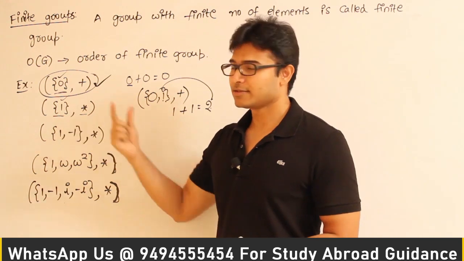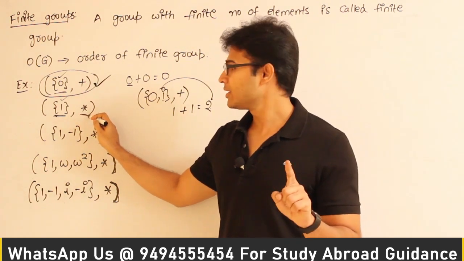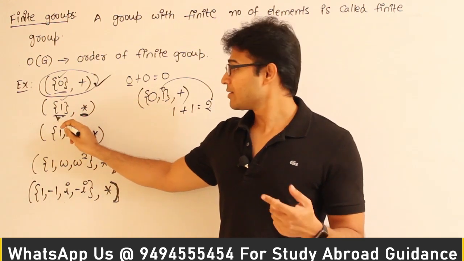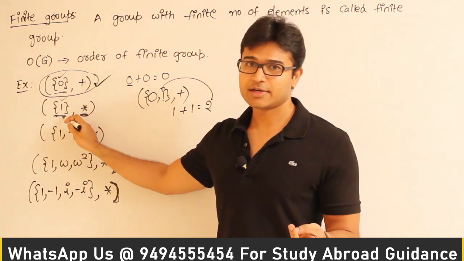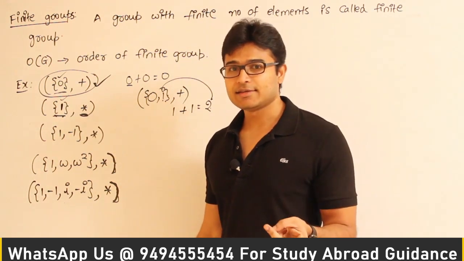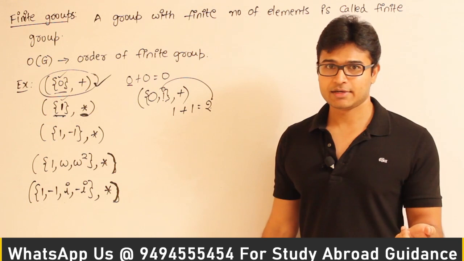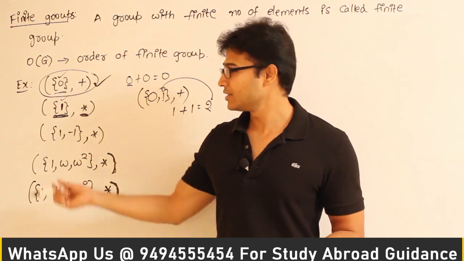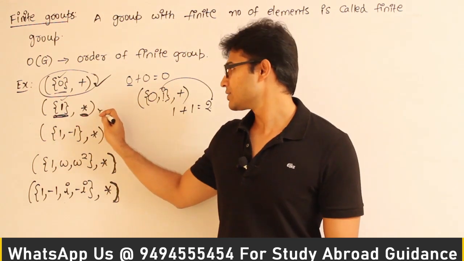Now similarly, check this one. This is the only group which is possible with one element under star. Okay, so why is it a group? It is definitely closed, and it is associative, which is star, and then the identity element is there. What is the identity element? I told you that in this case the identity element is 1, right? And in any case, if a set has to be a group, then that set has to have an identity element, and since it has only one element, definitely that element is the identity element, right? In this case, this element is the identity element. What about the inverse? Yes, the inverse is the same. So you can find out it is a group.